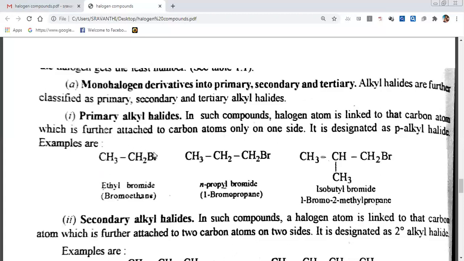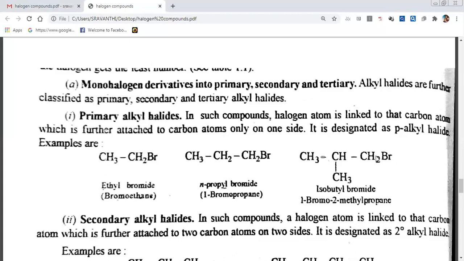That's why it is called a primary. This halide is attached to which carbon? This carbon is connected to one carbon. That's why it is a primary carbon. This halide is attached to this carbon. You have to see this carbon's connectivity. This carbon is connected to only one carbon. That's why these are called primary alkyl halides.